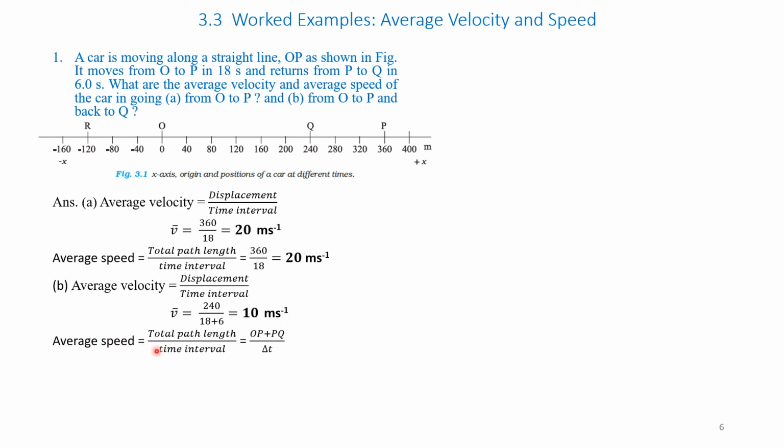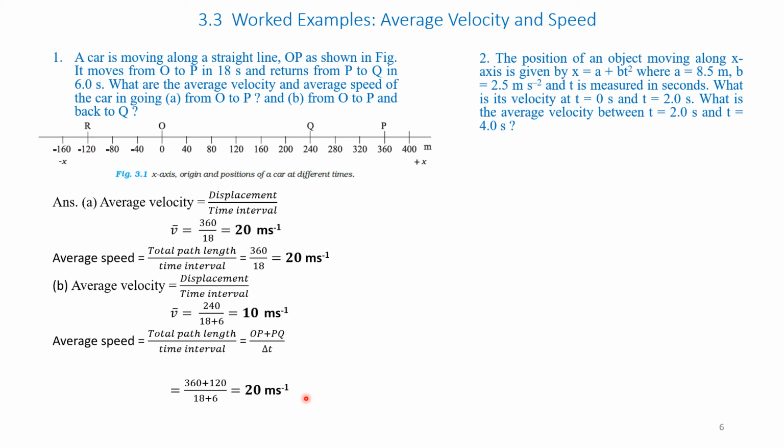Therefore, average speed is total path length. So, speed considers total path length. Path length is 360 plus 120, that is OP plus PQ, divided by delta T. So, this P to Q is 120. Therefore, 360 plus 120 divided by 18 plus 6. That is equal to 20 meters per second. That is the answer. Next question.